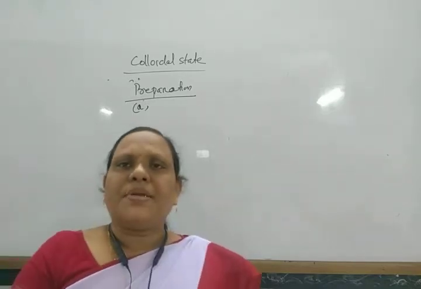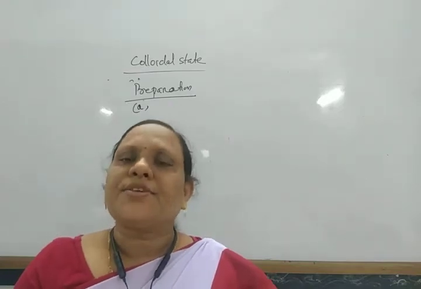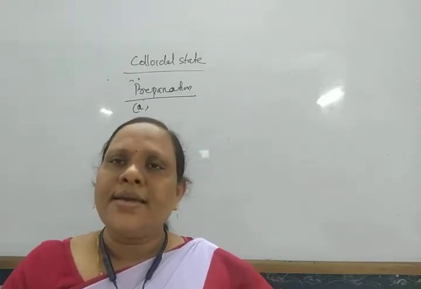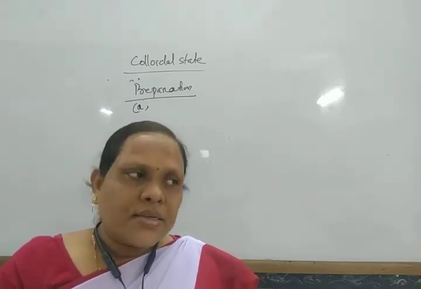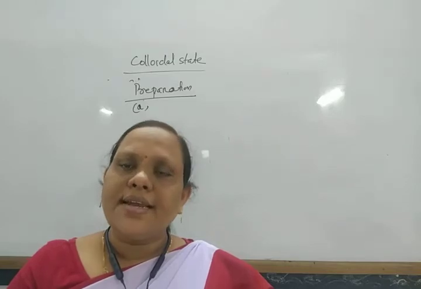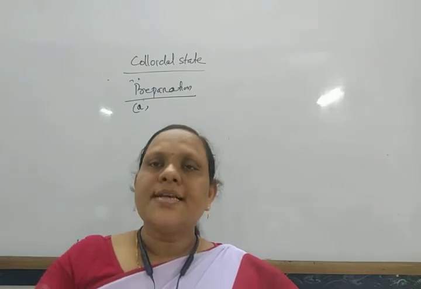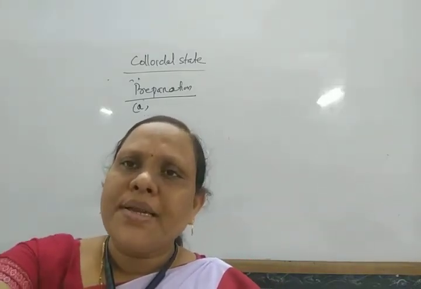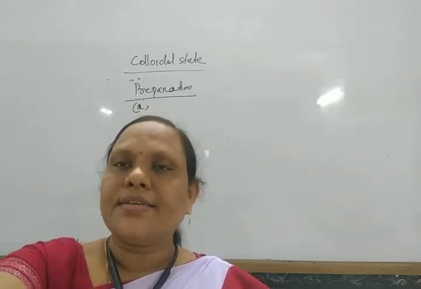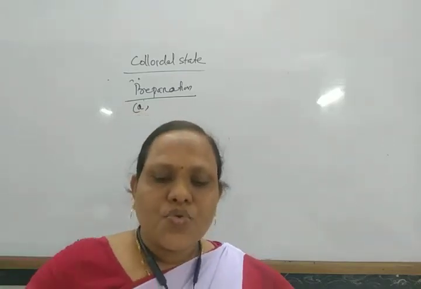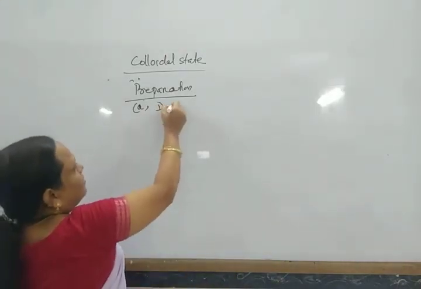There are two ways of preparation. In one, if the particle size is larger, it is converted into a smaller size, and in the other, if the particle size is smaller, then by some chemical processes it is converted into the larger colloidal size. So the preparation of colloidal systems is generally of two types, and these are again classified into different types. One is the dispersion method, another is the condensation method.